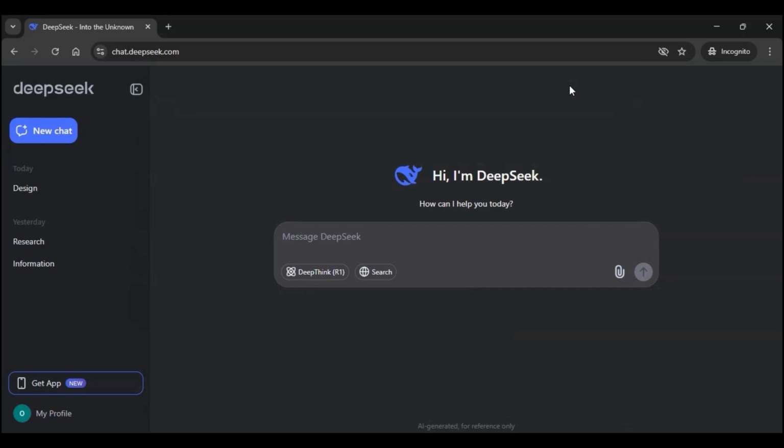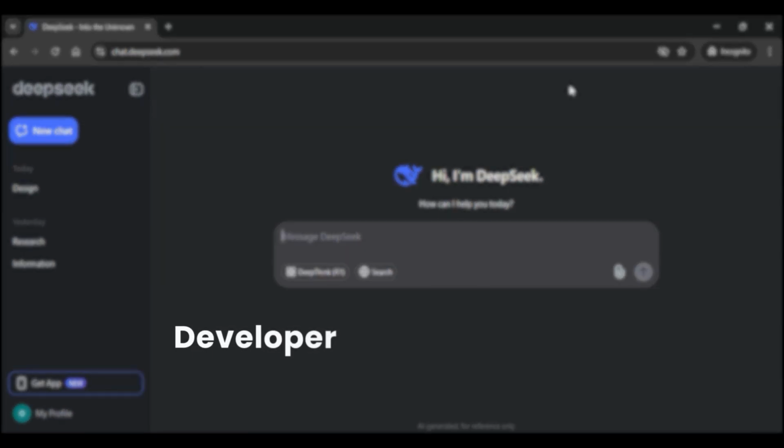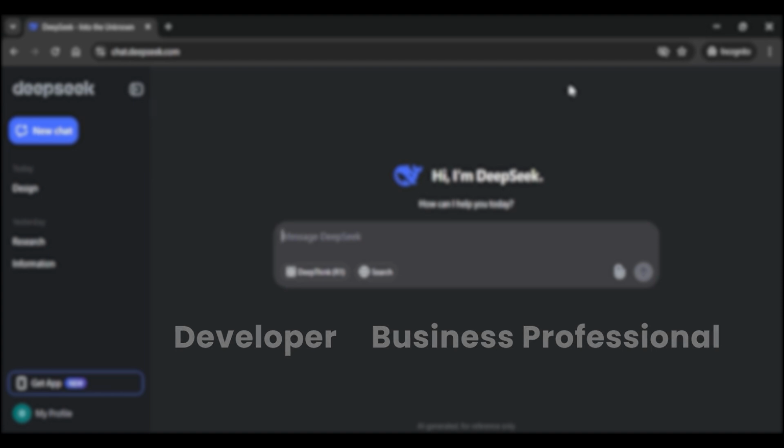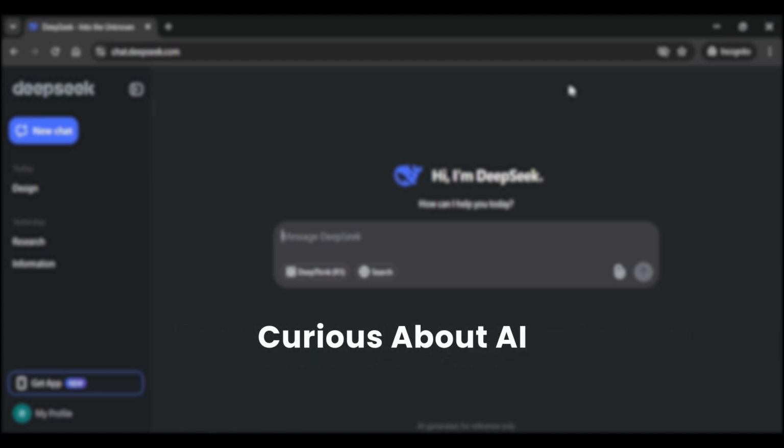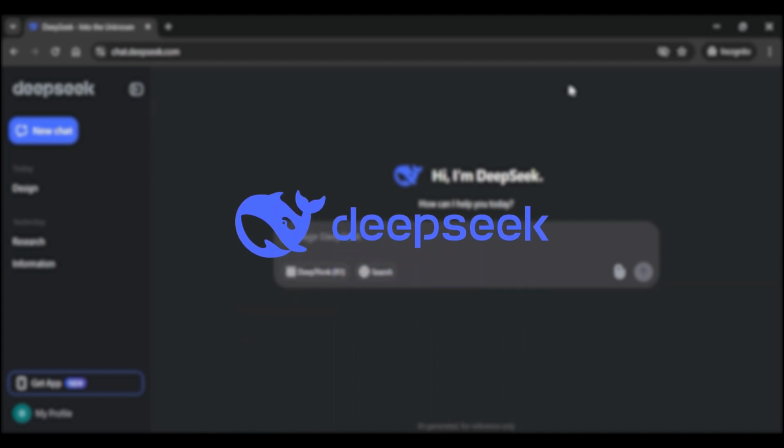the reasoning and thinking capabilities of Deepseek, a powerful AI tool designed to assist with complex problem solving and decision making. Whether you are a developer, a business professional, or just curious about AI, this video will show you how Deepseek can help you tackle challenging tasks with ease.